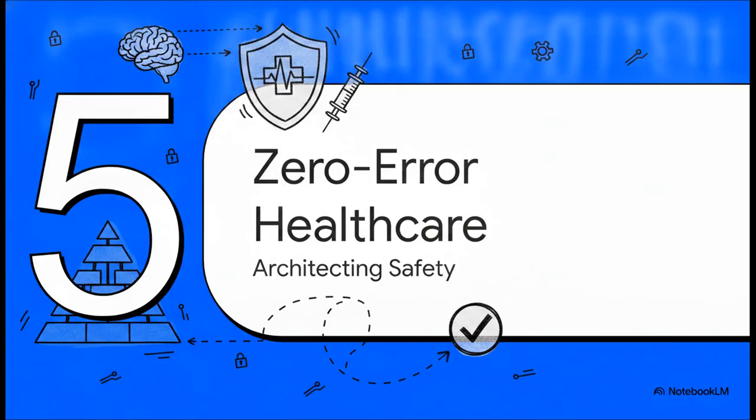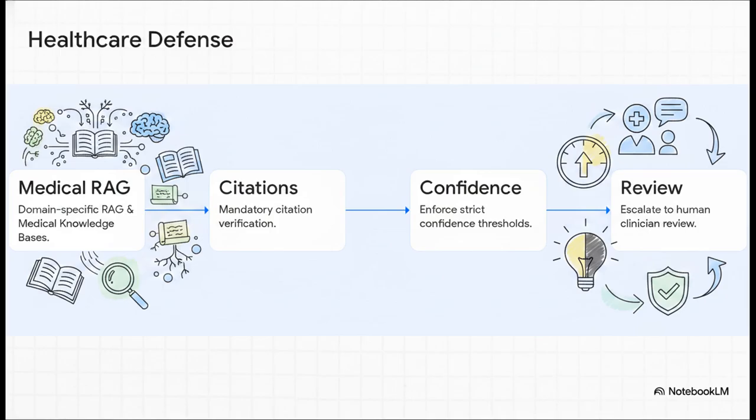Okay, final section, zero-error healthcare. Let's bring all this dense theory right back to reality. How do we actually use this incredible 7-layer architecture to resolve our initial terrifying medical scenario? Well, we engineer safety by structuring our system very deliberately. First, we use domain-specific RAG. That means we strictly hook the AI up to pull only from approved, verified medical knowledge bases.